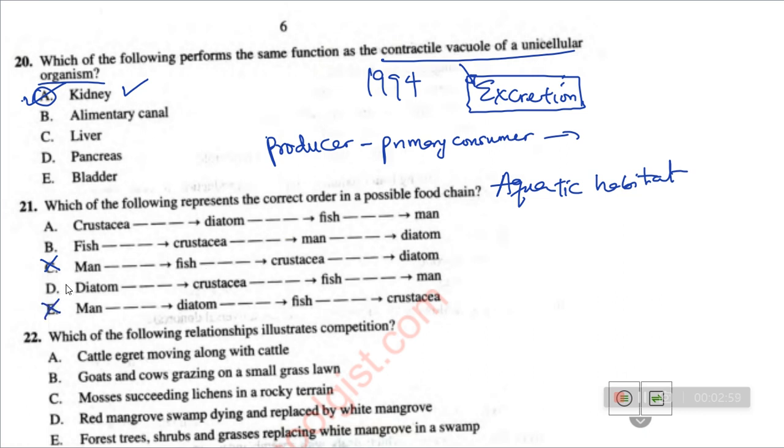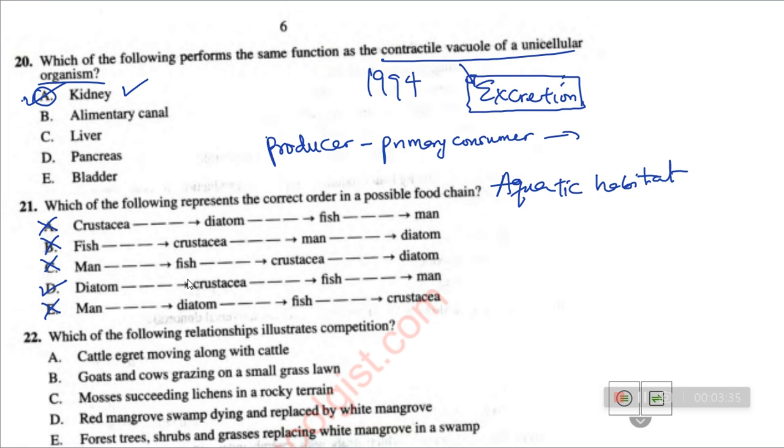Option B, fish. Can fish manufacture food on their own? No, so that is wrong. Option A, now there's still this method. This method is very good: the method of cancelling out options that you know are not correct. Option A, crustacean. Crustaceans have gills, and they are also heterotrophic in nature, so they cannot manufacture food on their own. So that one also is wrong. But the answer here is what? Option D, because diatom is an aquatic plant which the crustacean can feed on.